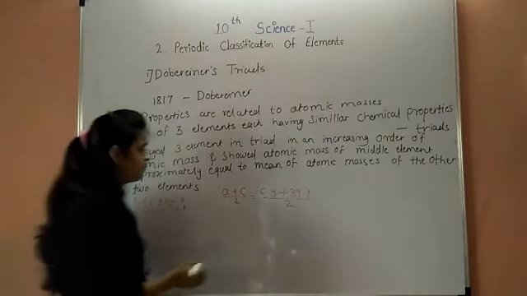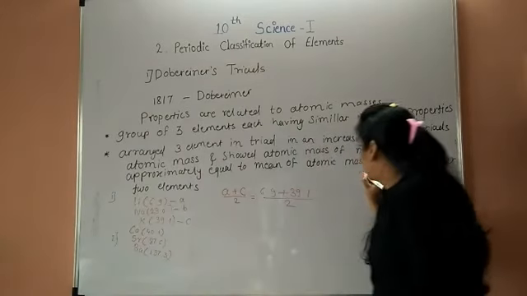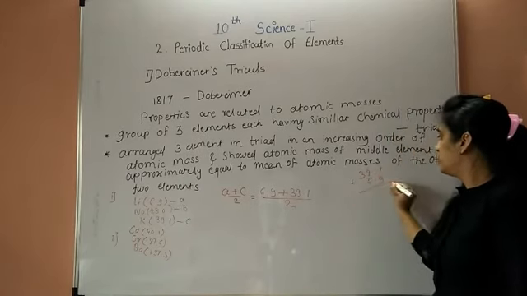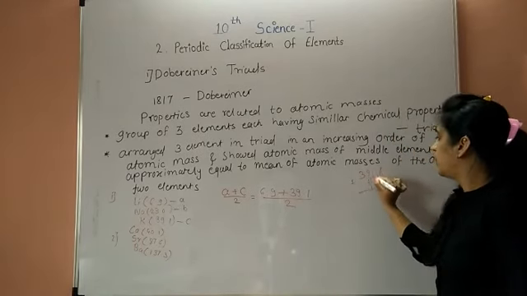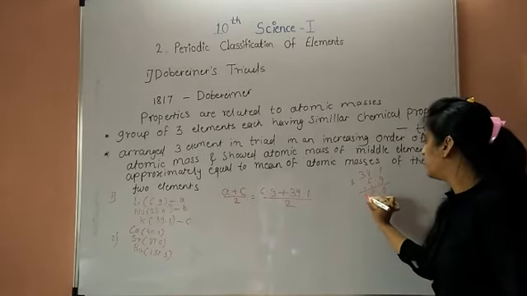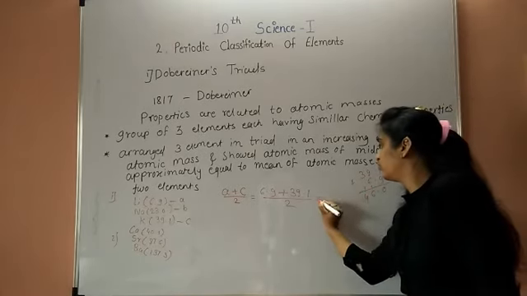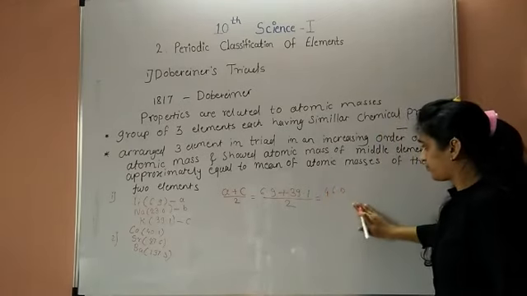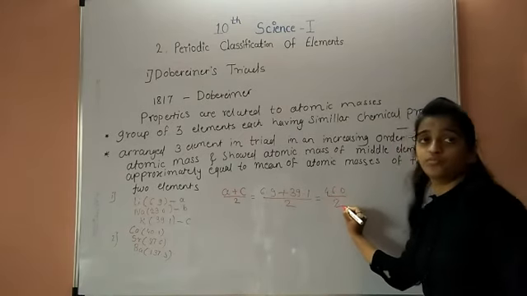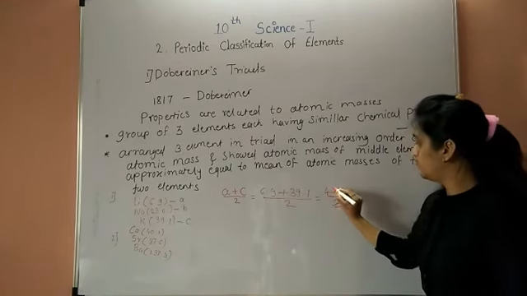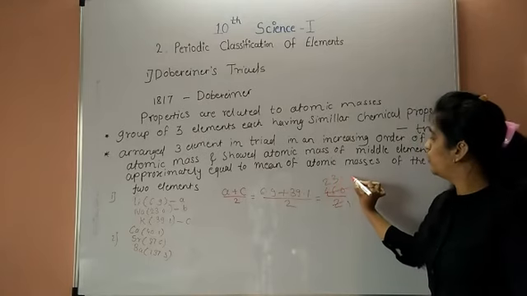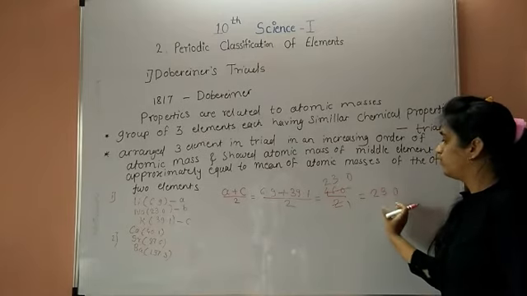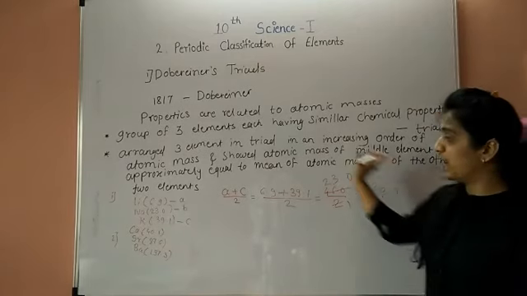So we get the atomic mass of the middle element: 39.1 plus 6.9 gives 46.0. Then 46 divided by 2 gives 23.0, so 23 is the atomic mass of the middle element.